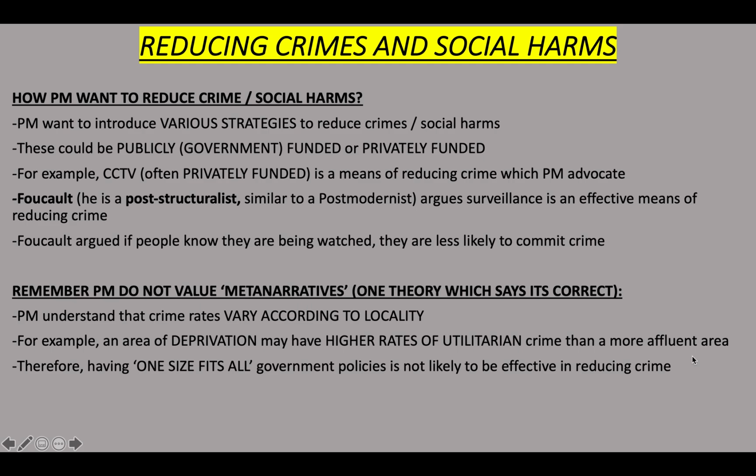Therefore, a one-size-fits-all government policy is not likely to be effective in reducing crime according to postmodernists. Having a law applicable to the whole country is not likely to be as effective.